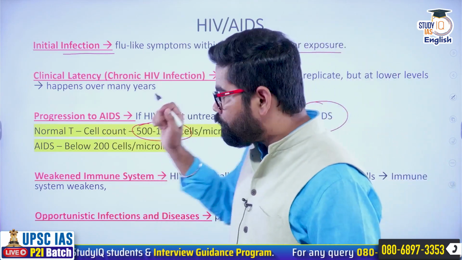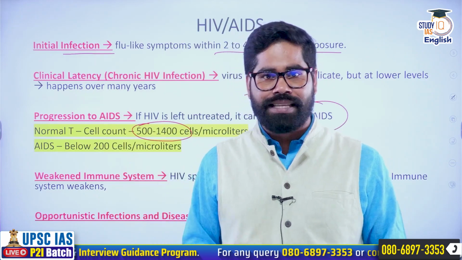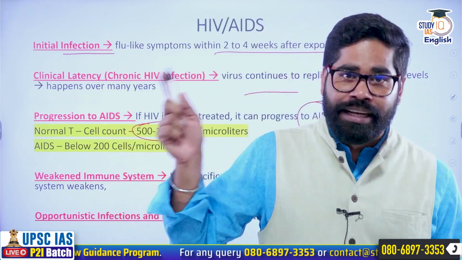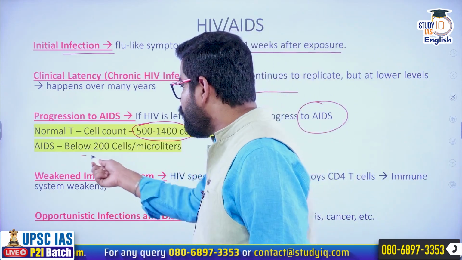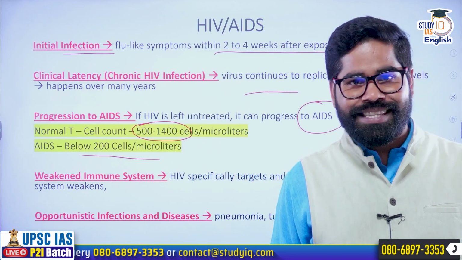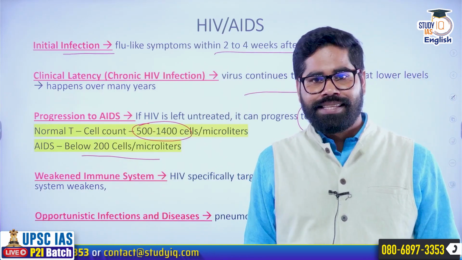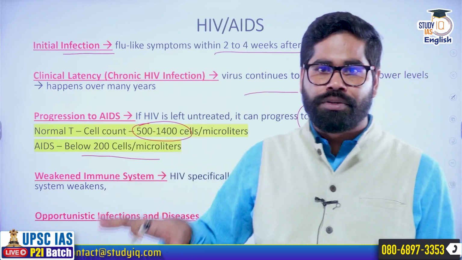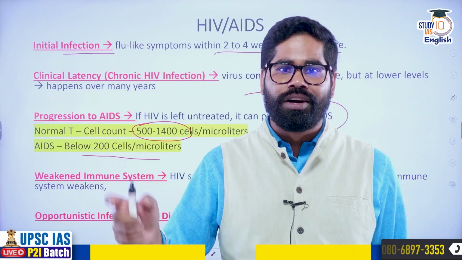But if a person has developed AIDS, the T cell count reduces to below 200 cells per microliter. So the T cell concentration is very much down, and going below 200 cells is considered a mark that now the person has got the disease.